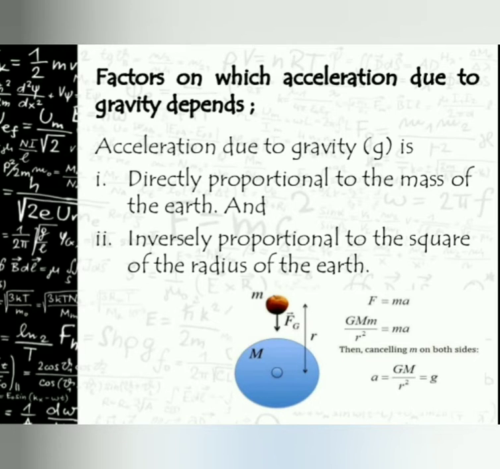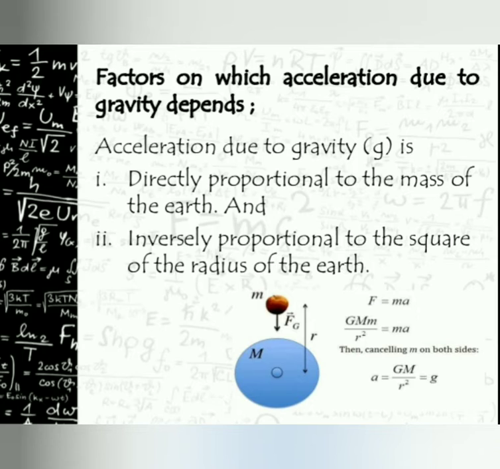G M m divided by r square is equal to m a. Next we cancel the small m on both sides. So we get the new equation, a is equal to G M divided by r square, otherwise small g is equal to G M divided by r square. This is the equation of acceleration due to gravity. What is the value of small g? The small g value is 9.8 meter per second square.